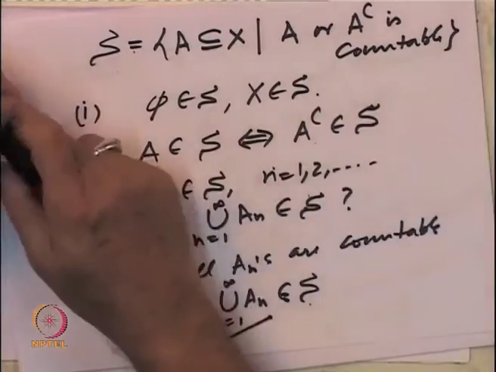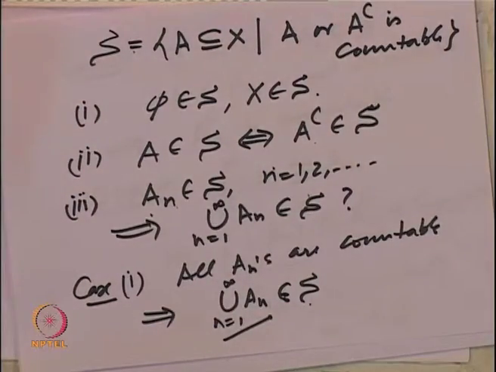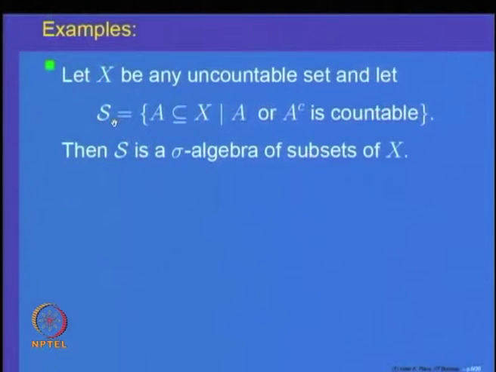And let us observe that we have not used anywhere the fact that X, the underlying set, is an uncountable set. So, what we have shown is that if X is any set, and we take the collection of all those subsets of X which are either countable or their complements are countable, then that forms a sigma algebra of subsets of X. This property remains true when X is any set.